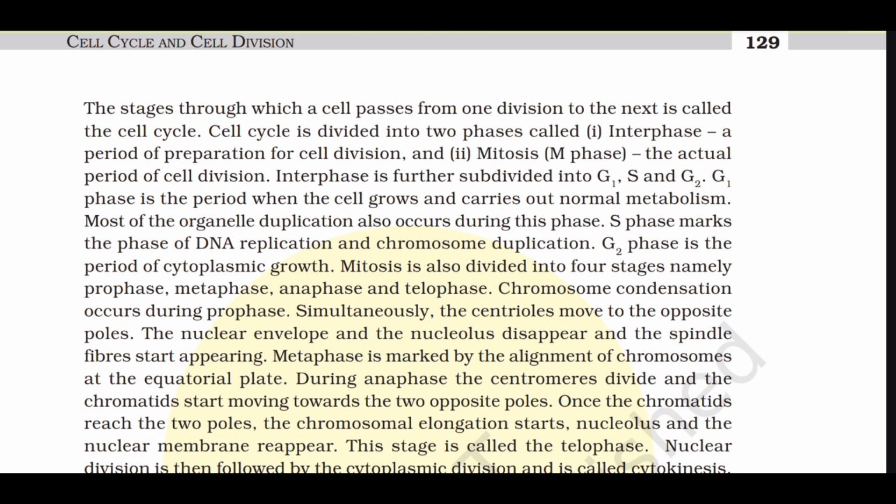Cell cycle is divided into two phases called interphase, a period of preparation for cell division, and mitosis, the actual period of cell division. Interphase is further subdivided into G1, S and G2. G1 phase is the period when the cell grows and carries out normal metabolism. Most of the organelle duplication also occurs during this phase. S phase marks the phase of DNA replication and chromosome duplication. G2 phase is the period of cytoplasmic growth.